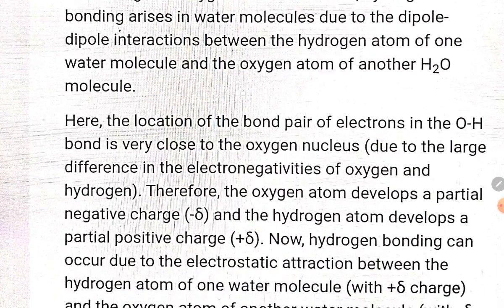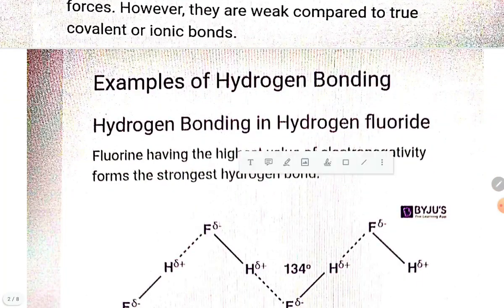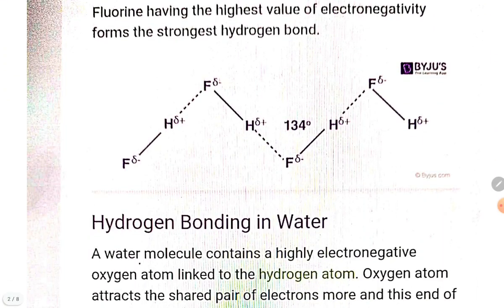It means, see, HF is there. Again HF. So here is the hydrogen atom of one molecule.